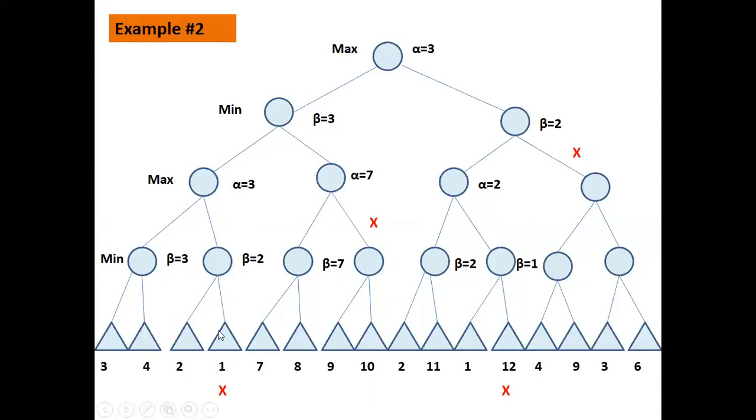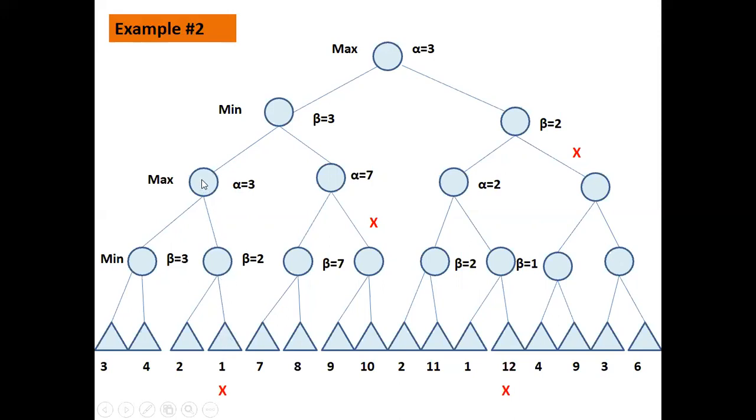So I put a cross here. We're not going to explore this path. We directly take this, okay, alpha value as 3 is fixed. You are getting my point? What is the purpose here? To get the maximum. What is the purpose here? To get the minimum. From this minimum, what it will select is the maximum. So it already has 3 as maximum and this is 2, so it will not be selected, right? So this path will not be explored. So a red cross is put here, like this path is not explored.